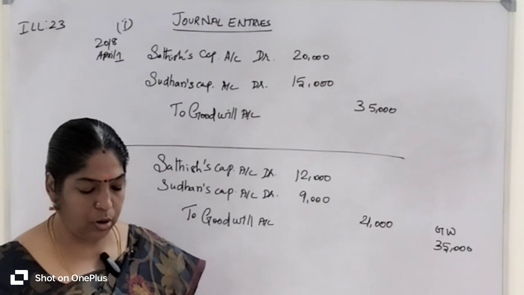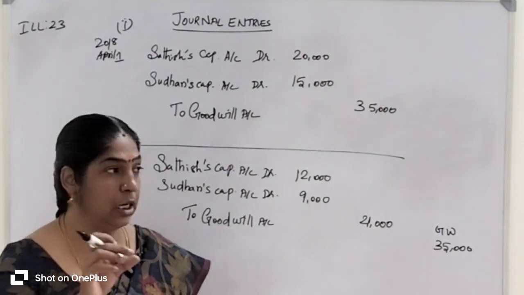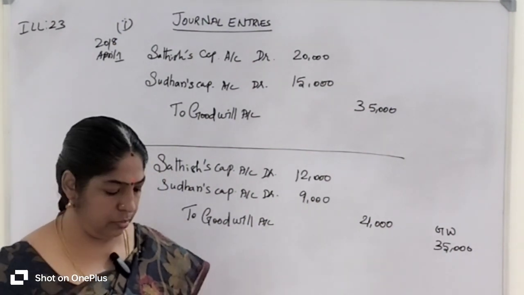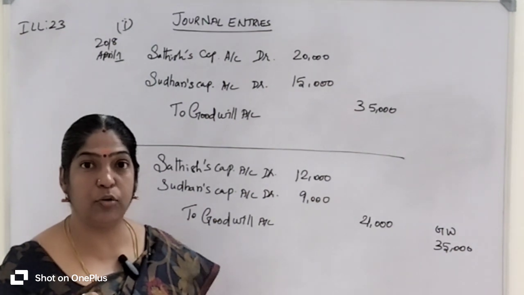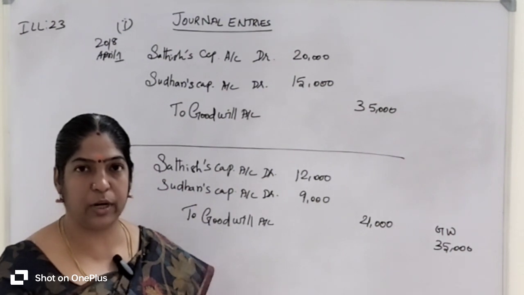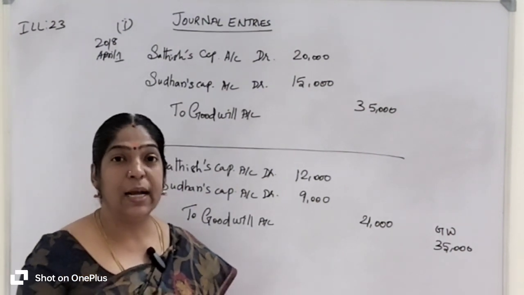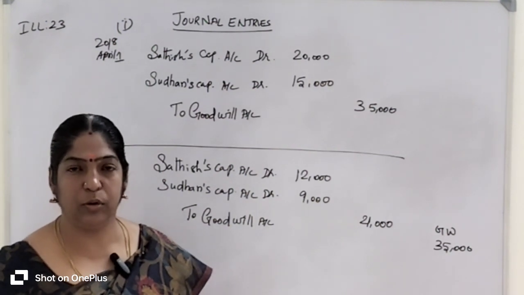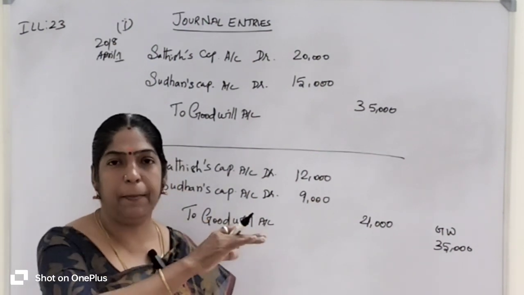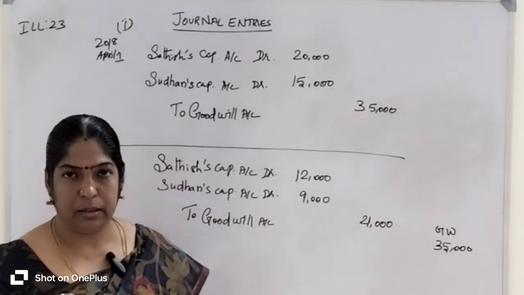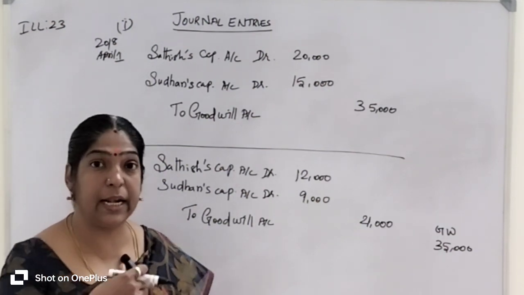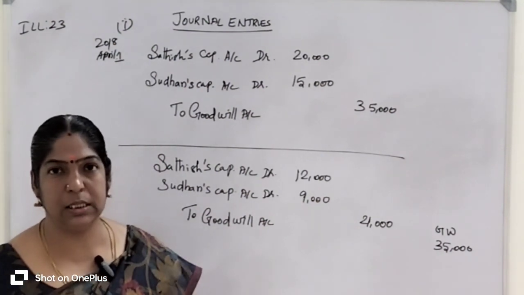Write off the entire amount of existing goodwill. That means the 35,000 rupees total value of goodwill, we have to write off, which means we have to cancel it. The three partners, including the new partner and the old partners, decided to cancel the goodwill value. Why? Because they already entered the goodwill value into the accounts book. So the partners decided to cancel the goodwill, which means write off the entire goodwill.